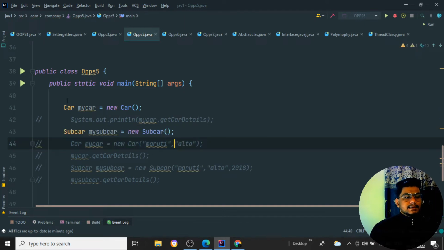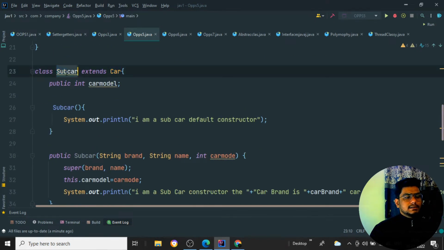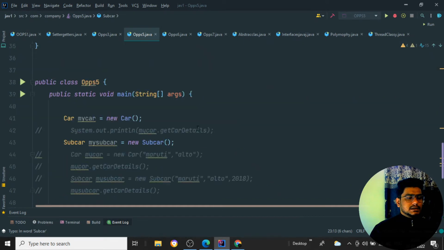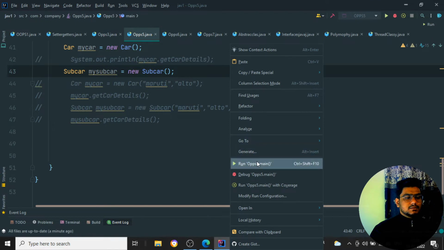Now this is a parent class, that is nothing but a superclass. Now I want to create an object for the subclass also, that is my child class. So I am creating subcar equal to my car sub. I am giving the object name, using a new keyword, and calling the child class. So I'll run the program now again.